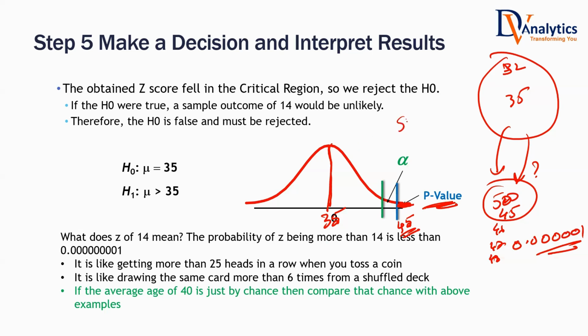If the SBI CEO comes to you and tells you that this happened just by chance, there is a chance that this may happen, he will defend like this. What will be your answer? Yes, it may happen by chance, but is that a very high chance or a very low chance? Very, very low chance. Are you going to accept the null hypothesis or reject it? You will say that we reject it. It may not be coming from 35. We are doubting that it must be somewhere around 42 or 43. That's why it's coming like this, isn't it? That is all you're going to tell: the chance of this happening is very, very less.